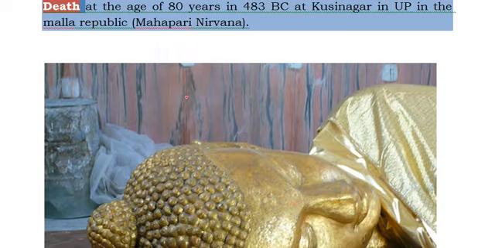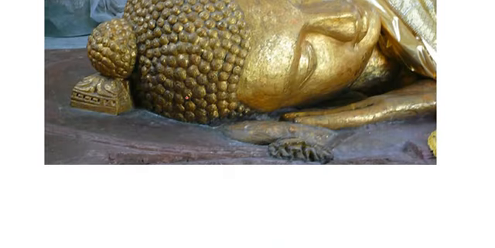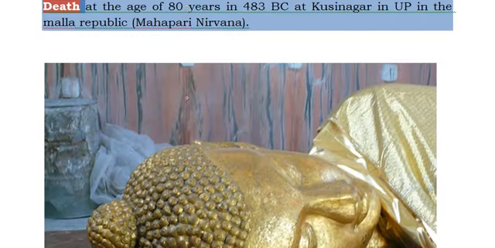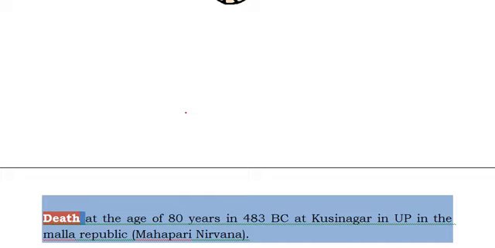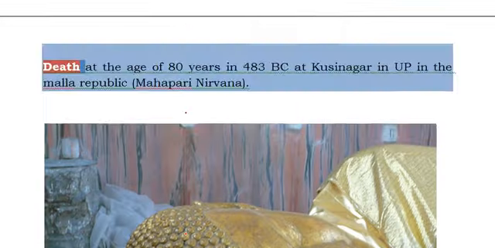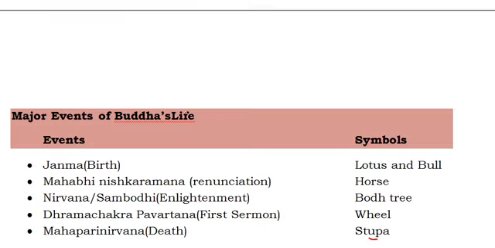This is in Malla Republic at that time. So that is what happened to Gautama Buddha. It's very simple. He was born in 563 and he died in 483 because of food poison. And so, what are the important events of his life?